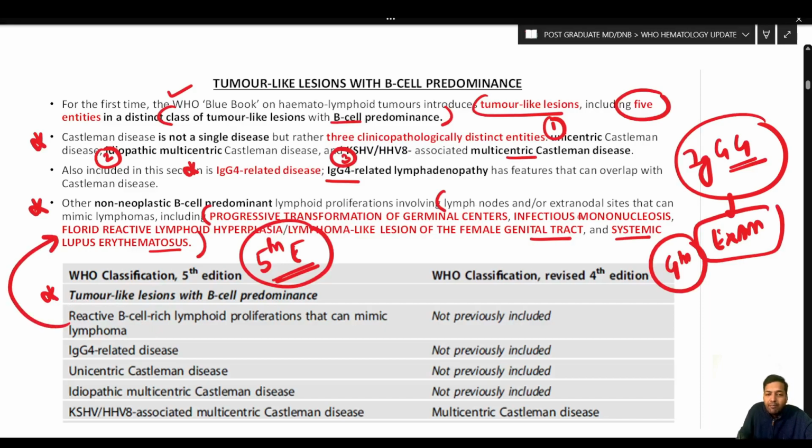So these are just the important ones. There are many more which are discussed in the relevant chapters. For example, the PTGC, infectious mononucleosis, florid reactive lymphoid hyperplasia, or lymphoma-like lesions of the FGT, SLE, etc. IgG4 related disease, unicentric Castleman, idiopathic multicentric Castleman, and KSHV/HHV8 associated multicentric Castleman disease. Okay, so all these are now under the heading of tumor-like lesions with B cell predominance, and this is a potential exam question for this year.